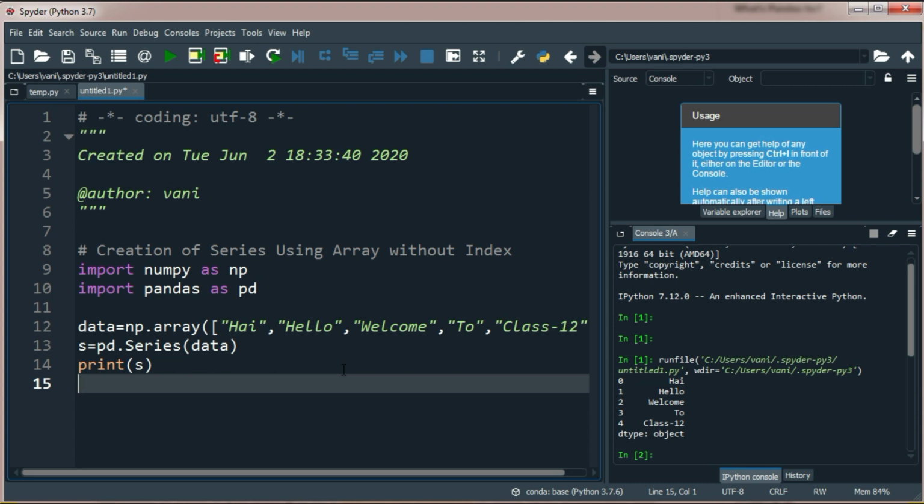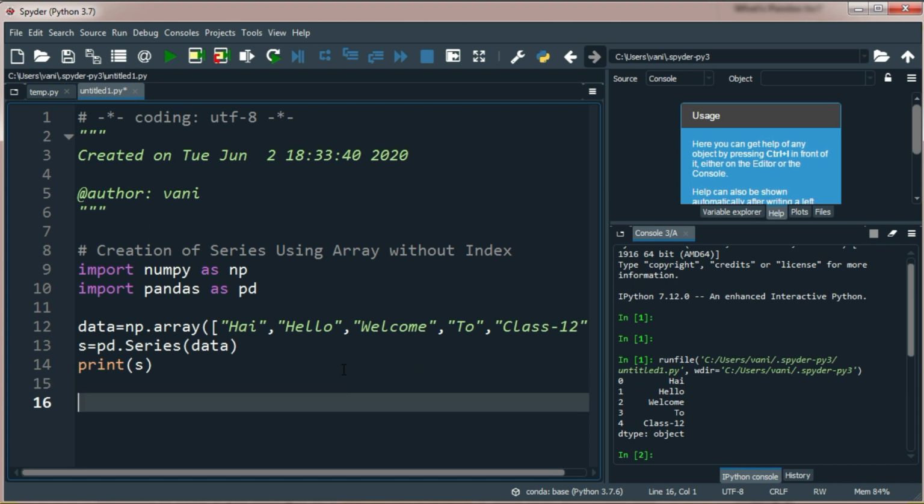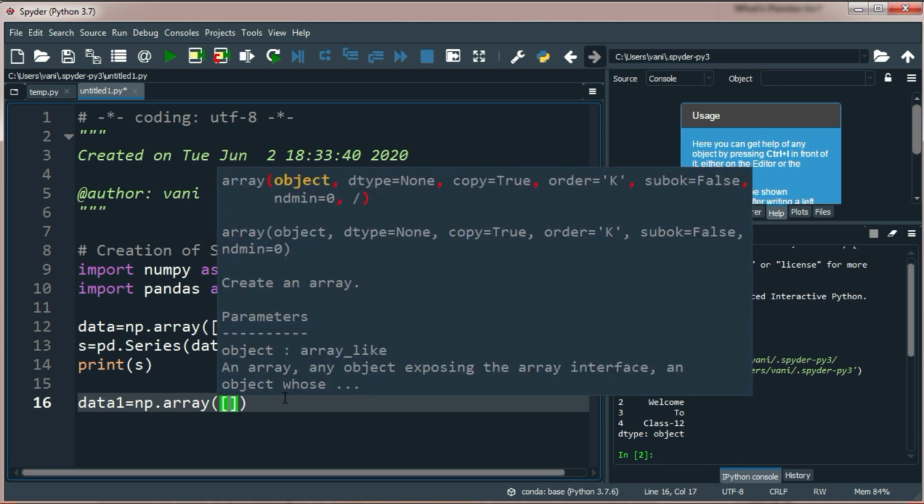But the main difference between 1D array and series is that you cannot observe any index while doing with 1D arrays. Okay. So let me show you. Data1 equal to np dot array of, so here I am just passing 10, 20, 30, 40 and 50.